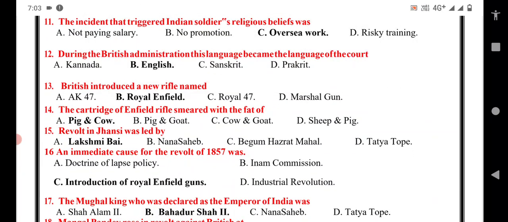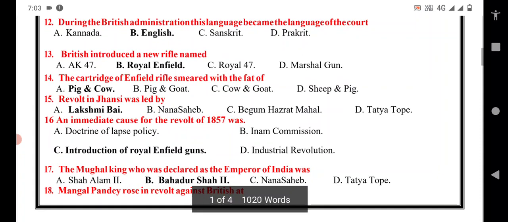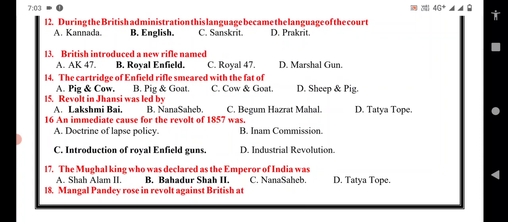The British introduced a new rifle named AK-47, Royal Enfield, Royal 47, or Marshall gun. Here B option is the correct answer, that is Royal Enfield. The cartridges of the Enfield rifle were smeared with the fat of pig and cow, pig and goat, cow and goat, or sheep and pig.